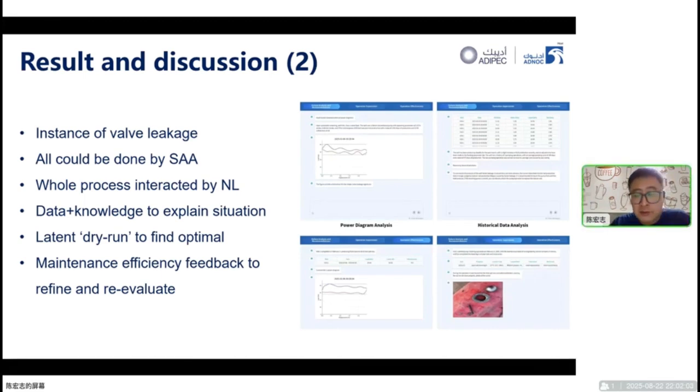The data plus knowledge to expand the situation could be done and could be transparently demonstrated on the website for helping humans do the decision making, and the latent dry run to find the optimal is achievable here. This means that the maintenance efficiency increased based on our new approach. As we can see, the feedback and refinery can be evaluated on the same website as well, as the screenshot demonstrated on the 4 o'clock side on the right side of this slide.